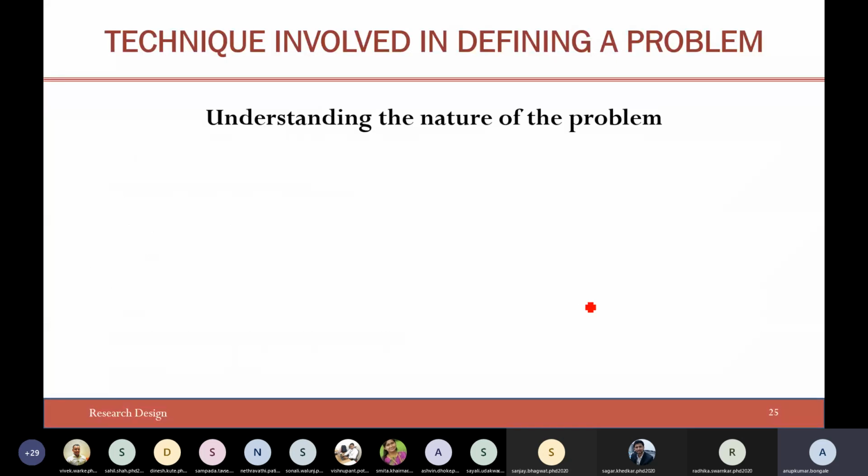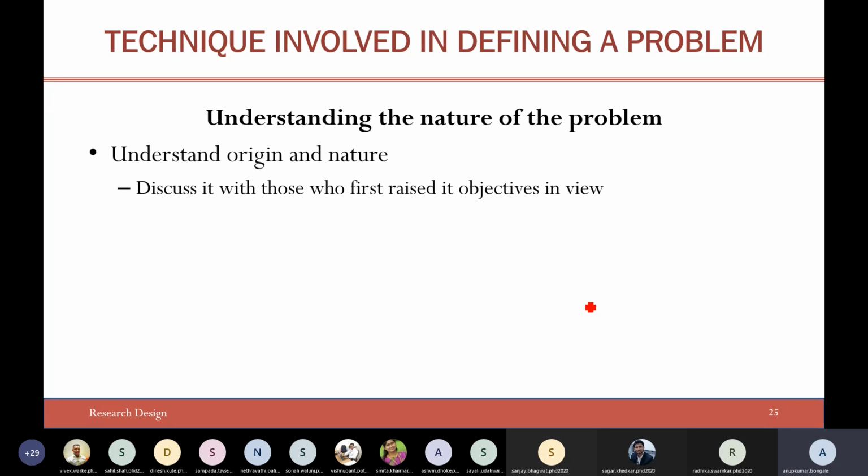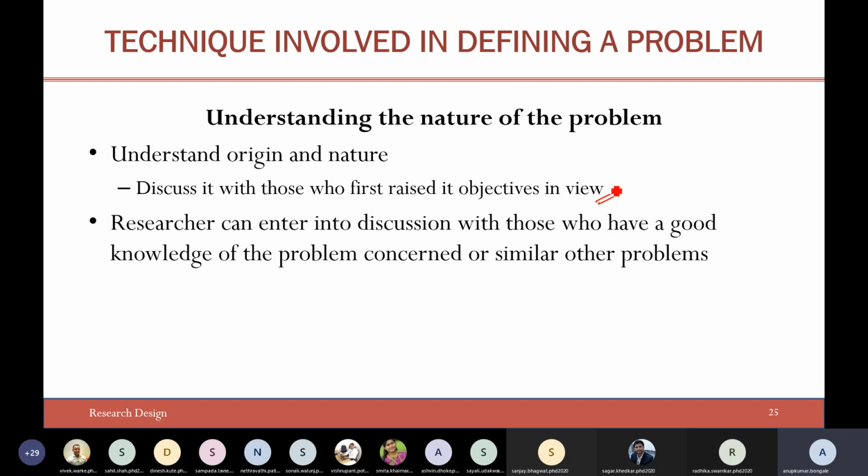Once you have cleared your thought about the broader area, understand the origin and the nature of the problem. Discuss it with those who first raised the objectives. In other words, you should try to identify the source of the problem, from whom it originated. The researcher can enter into discussion with those who have good knowledge.